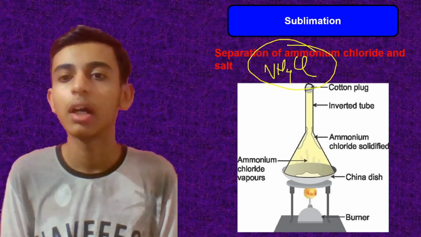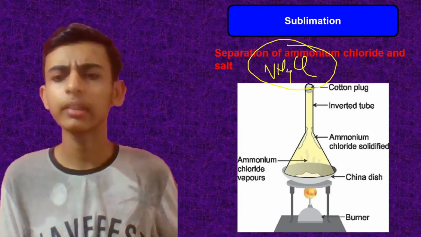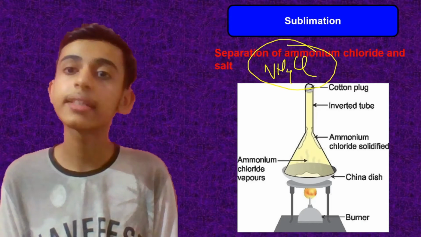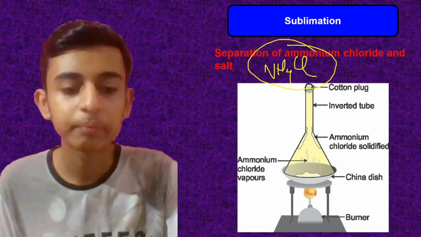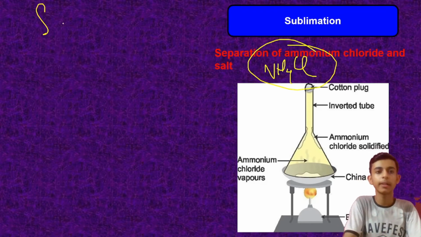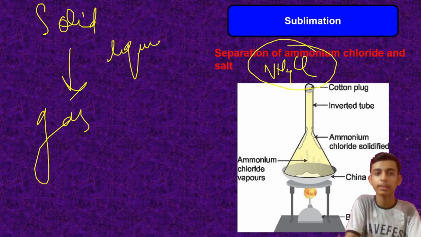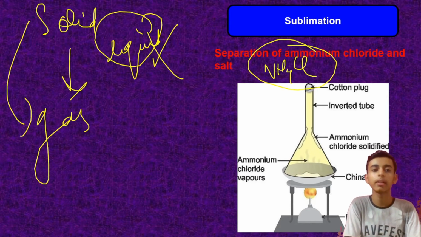If you take that and you start heating it in a burner, you will see that it will disappear. In this process, what happens? The solid that we have directly gets converted into the gas, skipping the liquid stage. So liquid stage is not going to be there. Solid will directly convert into gas.